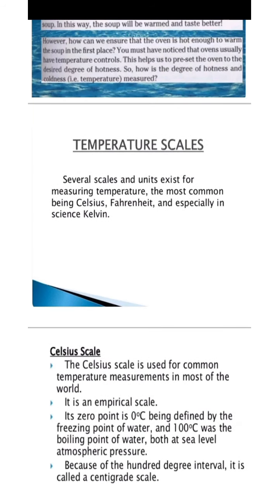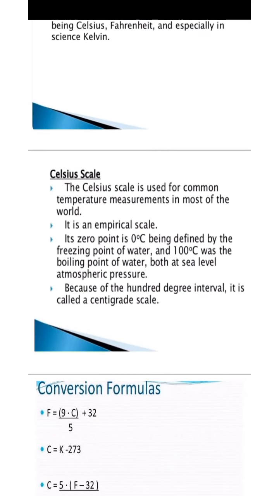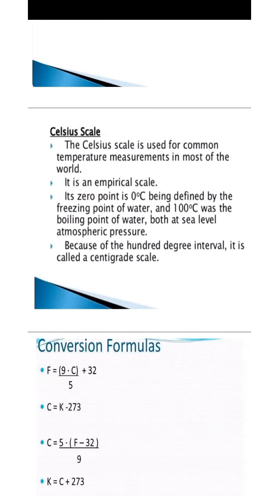The temperature scales. Several scales and units exist for measuring temperature, the most common being Celsius, Fahrenheit, and especially in science the Kelvin. First of all, the Celsius scale. The Celsius scale is used for common temperature measures in most of the world. It is an empirical scale. Its zero point is 0 degrees Celsius, defined by the freezing point of water, and 100 degrees Celsius is the boiling point of water, both at sea level atmospheric pressure. Because of the 100-degree interval, it is called a centigrade scale.